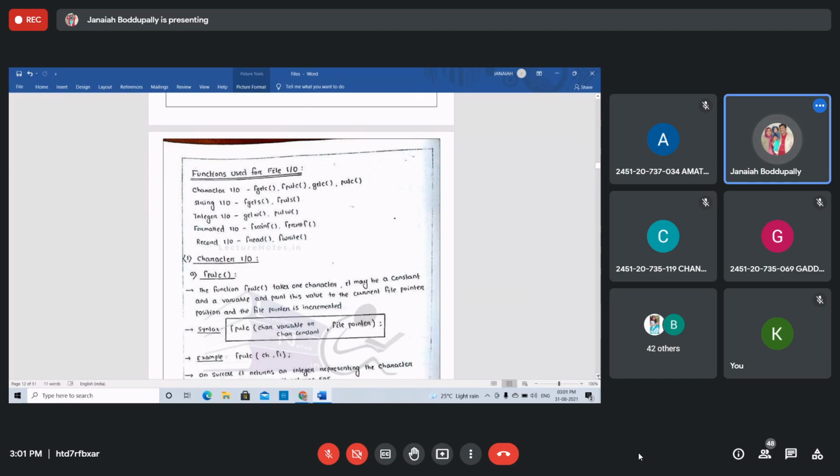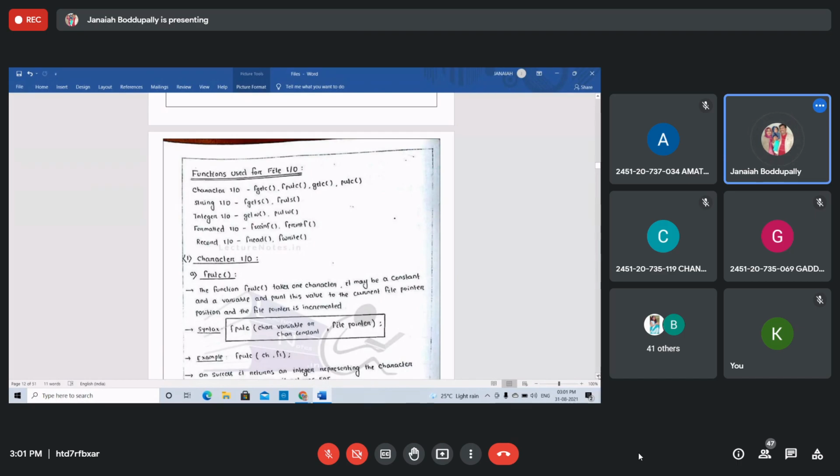Next, integer values: getw and putw functions are used. Next, formatted input output functions: fscanf, fprintf. You copy all these functions used for file input output.